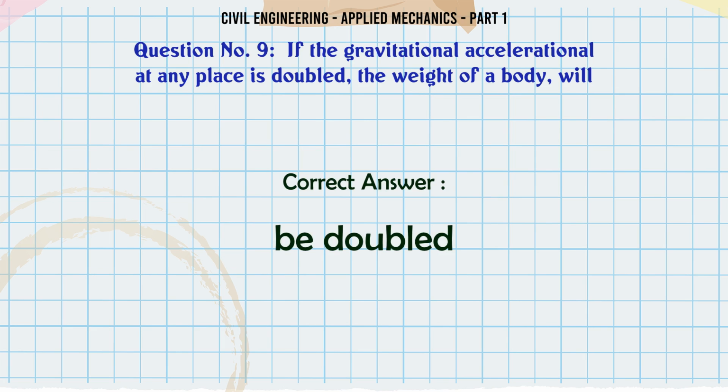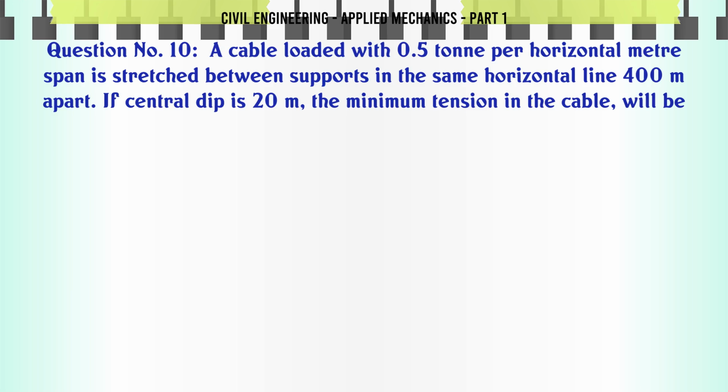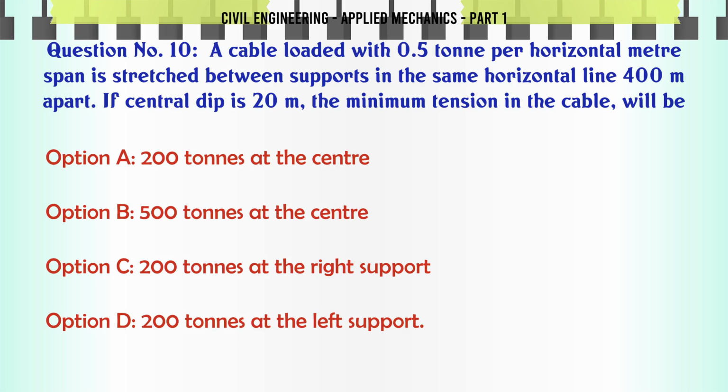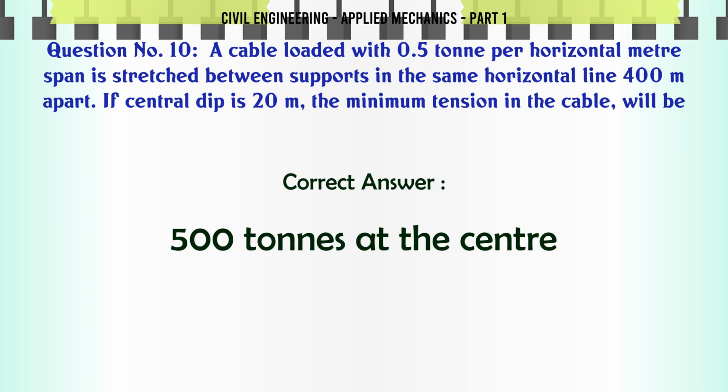A cable loaded with 0.5 ton per horizontal meter span is stretched between supports in the same horizontal line 400 m apart. If the central dip is 20 m, the minimum tension in the cable will be: A. 200 tons at the center, B. 500 tons at the center, C. 200 tons at the right support, D. 200 tons at the left support. The correct answer is 500 tons at the center.